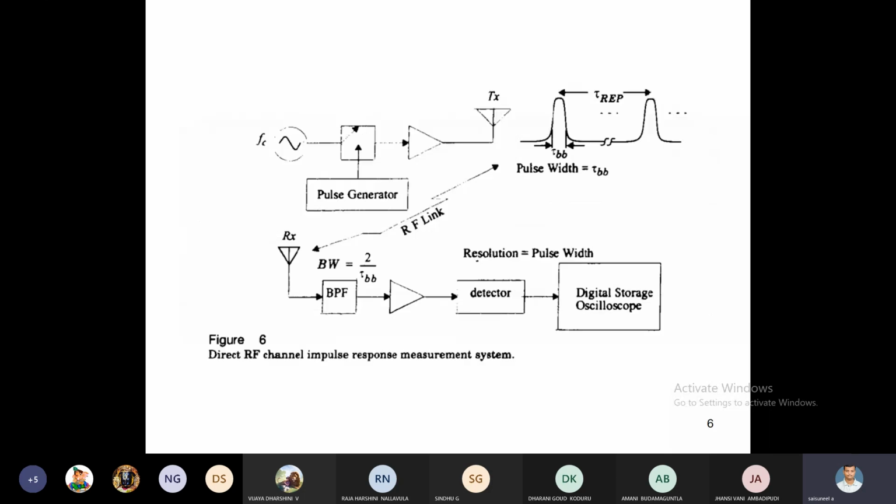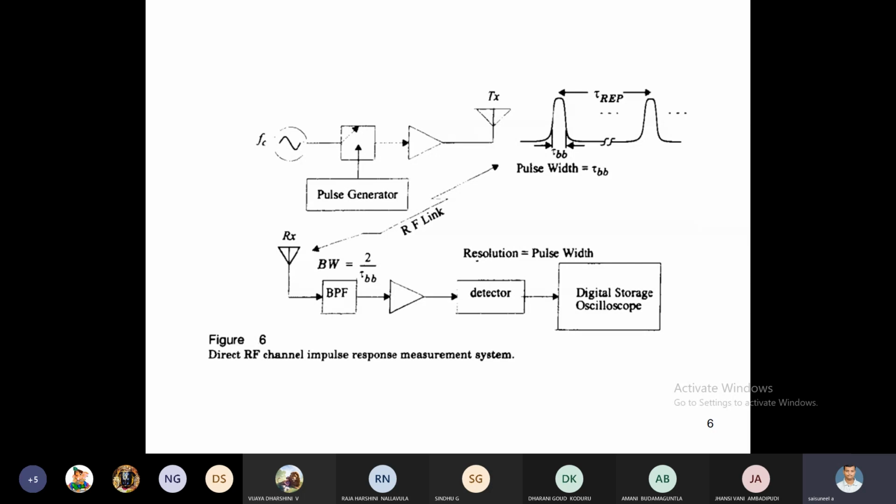See this figure. It shows the direct RF channel impulse response measurement system. This is the transmission side, and this is the receiving side. In between, air is the medium, that is the RF link, the radio frequency link. Before transmission we need two signals: a generated pulse and a carrier frequency. Both go into a mixer, where modulation takes place. Modulation is varying the characteristics of the carrier signal with respect to the message signal.